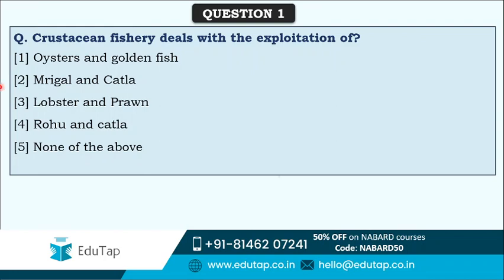Crustacean is actually a kind of sea animal. So crustacean fishery is related to option third, that is lobster and prawn. Lobster and prawn are examples of crustacean fishery. That's why option third is the answer.